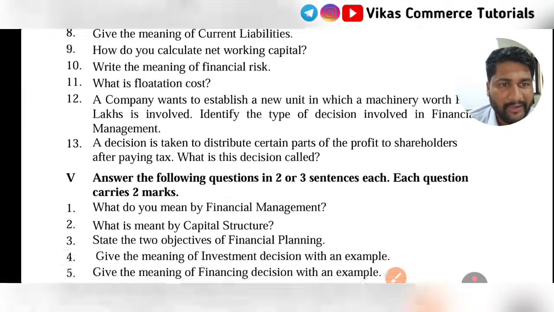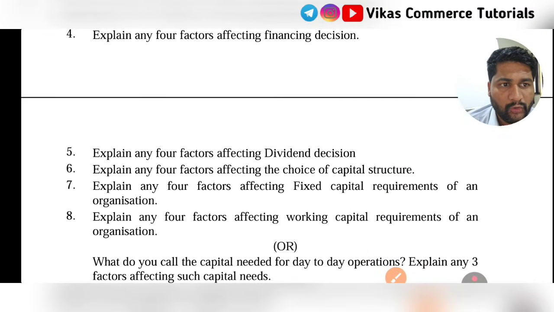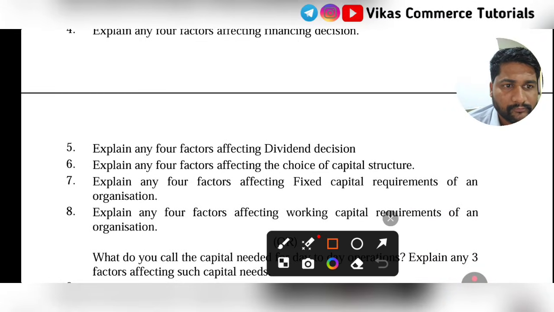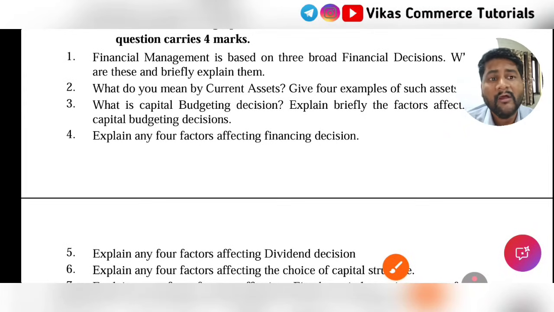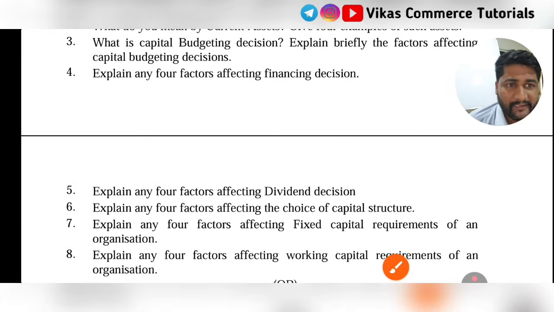So coming to chapter number 8, financial management, we have again one 4 marks question from this chapter. According to me, there are many important questions actually, because many of the questions have been repeated several times in your examination. Here all the questions are related with factors affecting. So you can see here question number 4, factors affecting financing decision. Question number 3, factors affecting capital budgeting decision. Question number 5, factors affecting dividend decision.